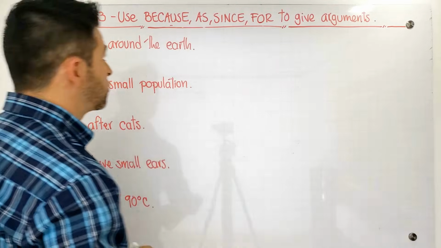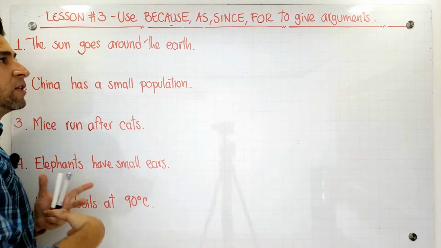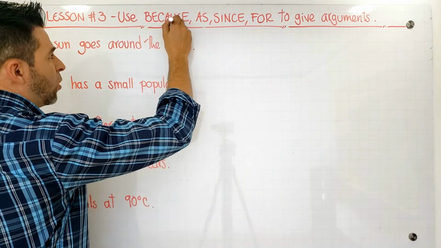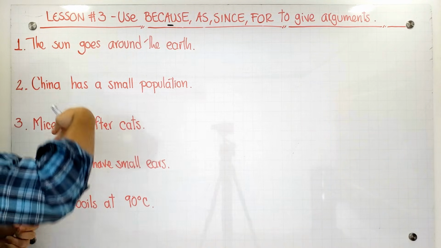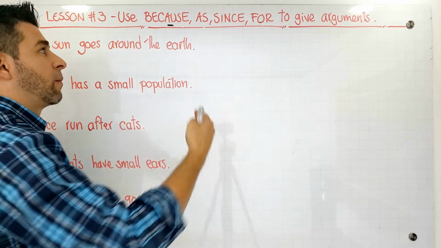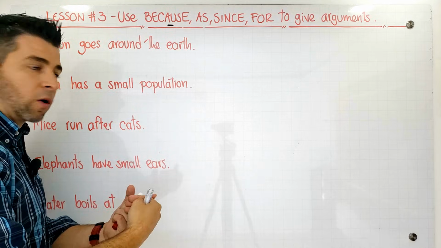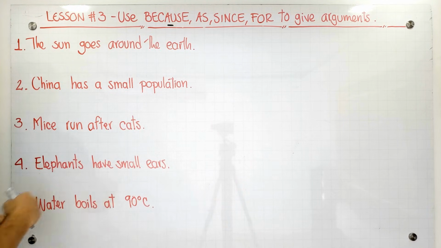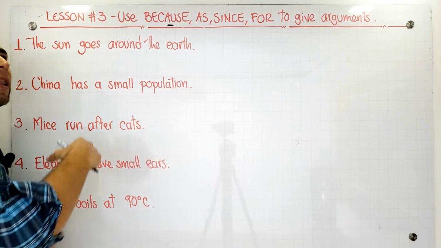Well guys, in this class we're going to talk about because, as, since, and for to give arguments. And this is what normally most of us do when trying to give an argument. We all the time tend to use because, and in this case I want to show you some other options for you to take into account from now on. Okay? So guys, to do this, we have here 5 different sentences, and I want you to please take a look at them and analyze them.